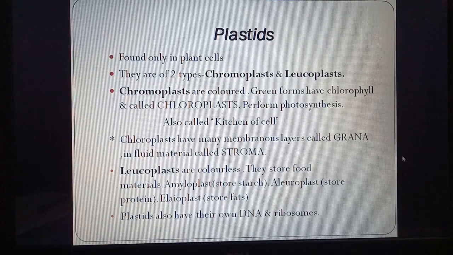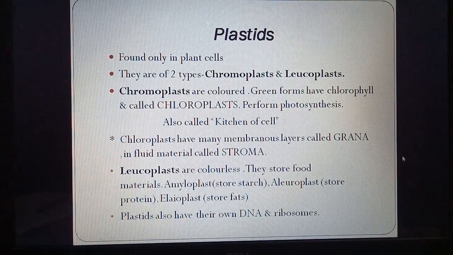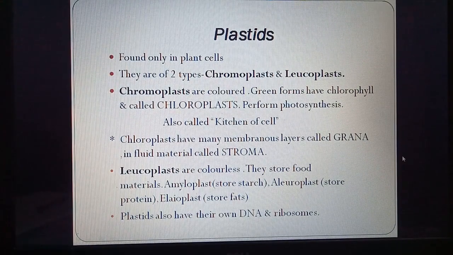Chloroplast have many membrane-like structures called grana and fluid material called stroma. So mainly two parts are there. Now the grana is that part which contain chlorophyll. Leucoplast are colorless because they do not have any pigment, but they store only food material. Example is amyloplast, which store starch, aleuroplast, which store protein, and elaioplast, which store fats.